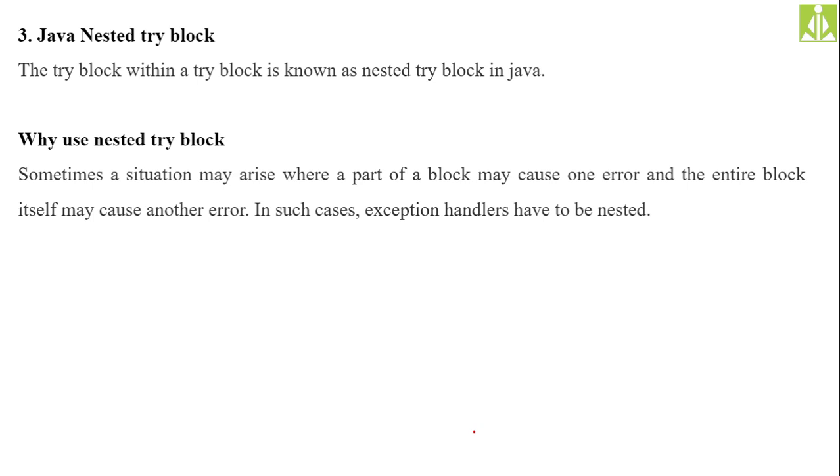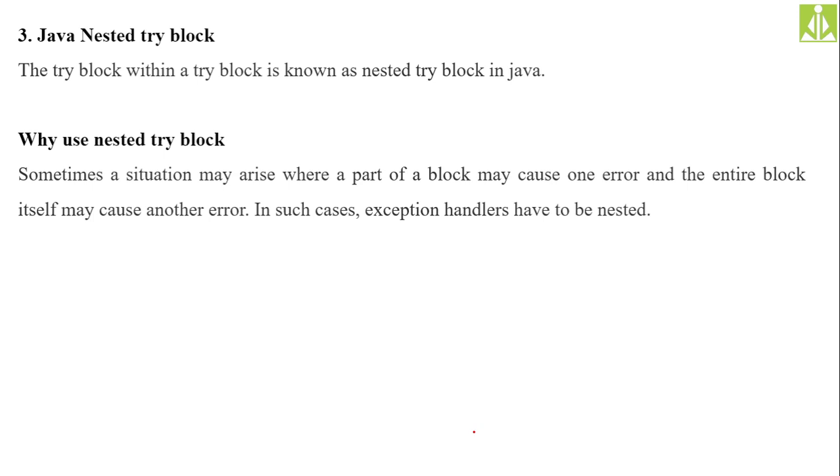Here we are discussing one simple situation where there is a requirement of a nested try block. Sometimes a situation may arise where a part of a block may cause one error and the entire block itself may cause another error.